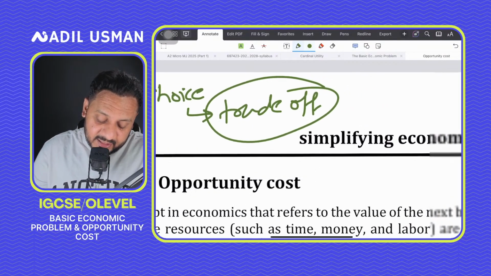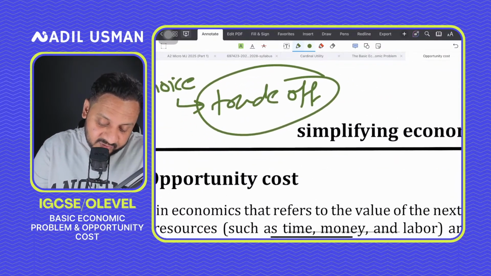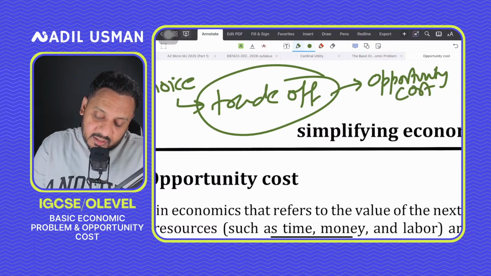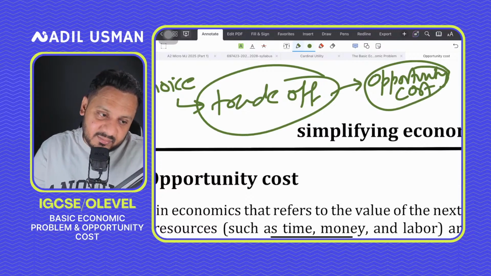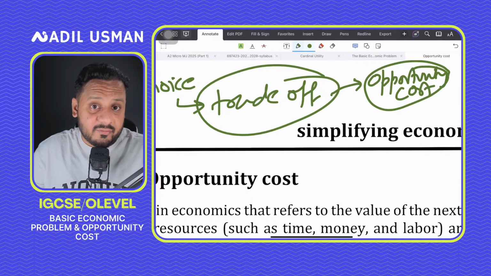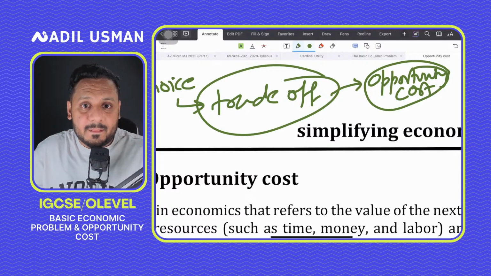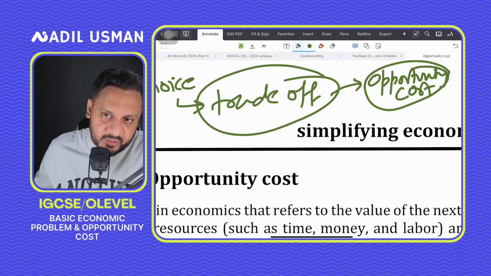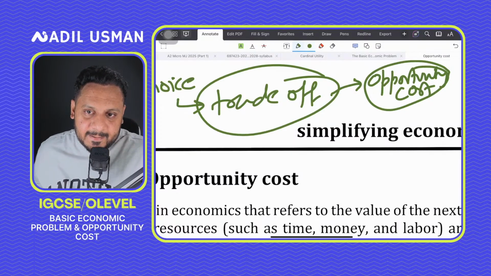And remember that when we make these trade-offs, the outcome is an opportunity cost. In simple words, you gain something, but in order to gain something, you have to forego something. The next best thing that you end up foregoing is the opportunity cost.